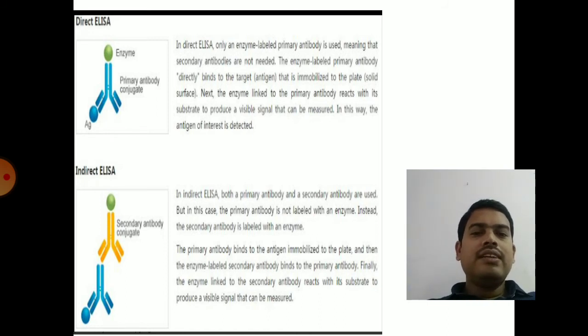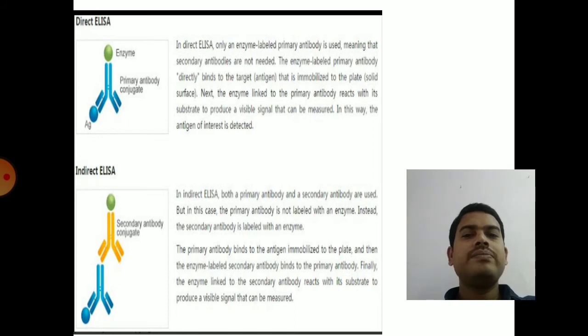In indirect ELISA, the primary antibody will bind to antigen, and the secondary antibody is labeled with an enzyme. So in direct ELISA, the antibody which is labeled with an enzyme is directly used for binding with antigen. In indirect ELISA, an anti-antibody which is labeled is used for binding to the primary antibody. So that is the major difference between direct and indirect ELISA.